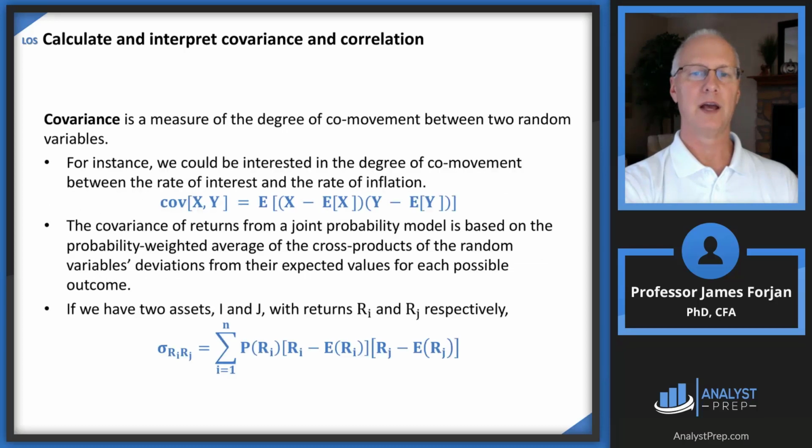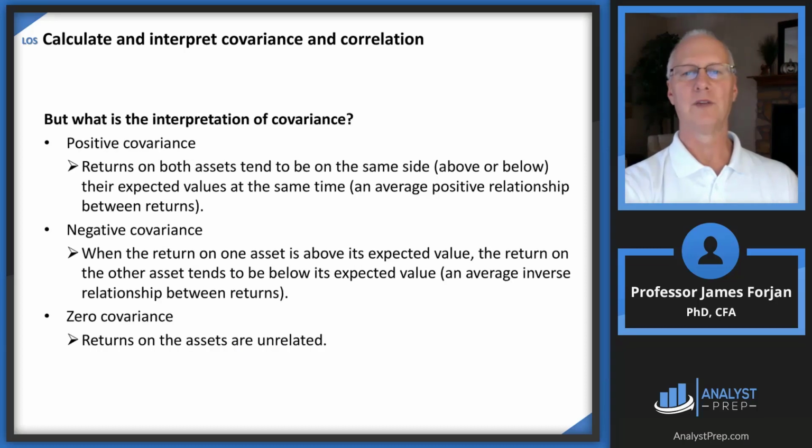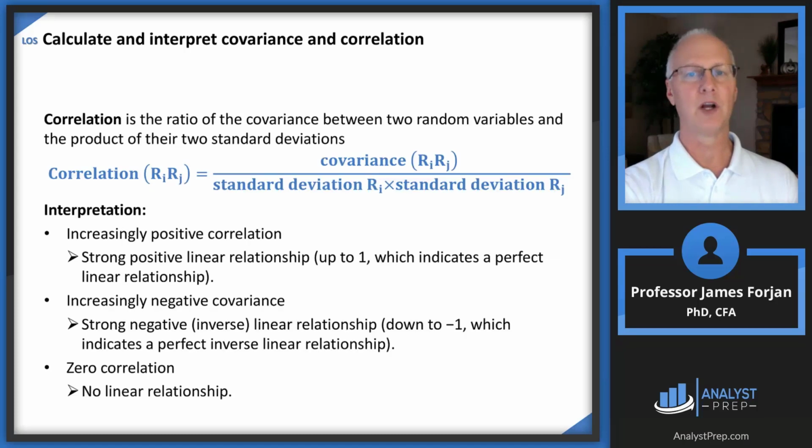Covariance, let me go back to that formula there. That covariance, that could be almost anything. It could be a minus 100. It could be a plus 4,000. It could be 0.444. Right? And what does that mean? Well, it's difficult to interpret a covariance.